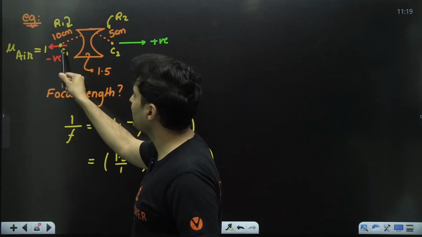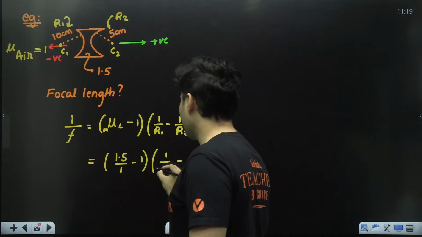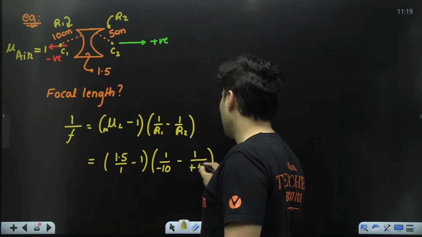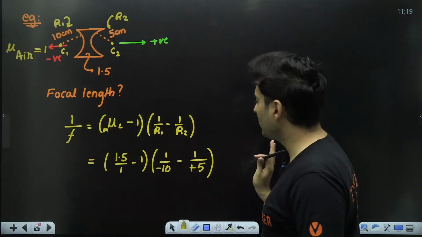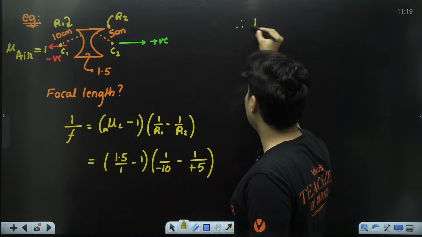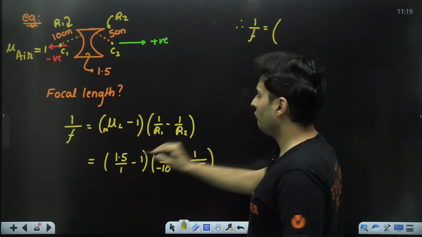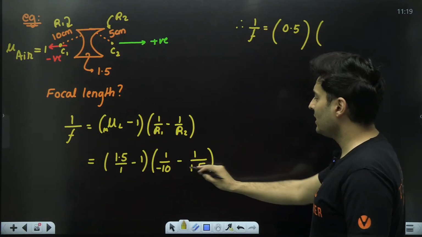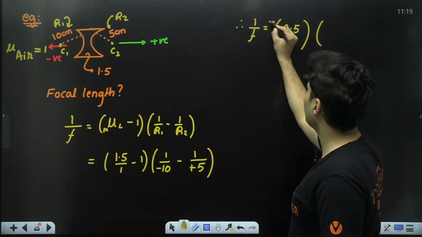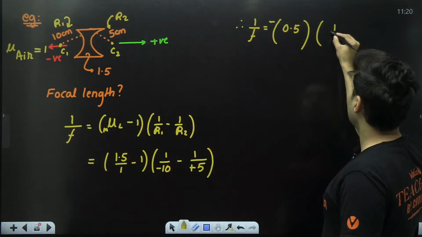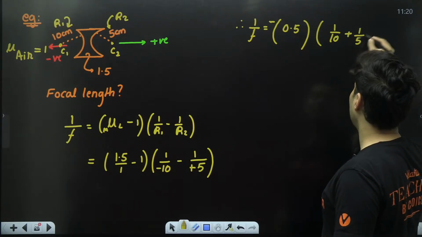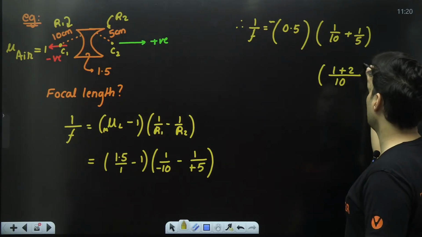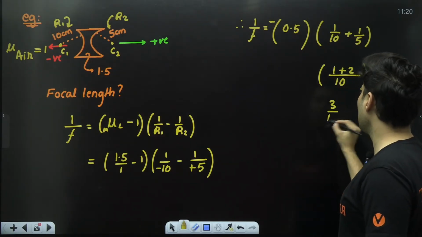R1, should it be positive or negative? Well, it is on the negative side. So that's why it will be negative 10. R2, it is on the positive side. That's why it will be plus 5. That is how the sign convention will work. So therefore, what I will write, 1 by f is equal to 1.5 minus 1, which is basically 0.5. Okay, this is negative and negative, both negatives together. I will take that negative sign common. So it will be 1 by 10 plus 1 by 5, which can be written down with LCM as 10, 1 plus 2 by 10, which is basically 3 by 10.